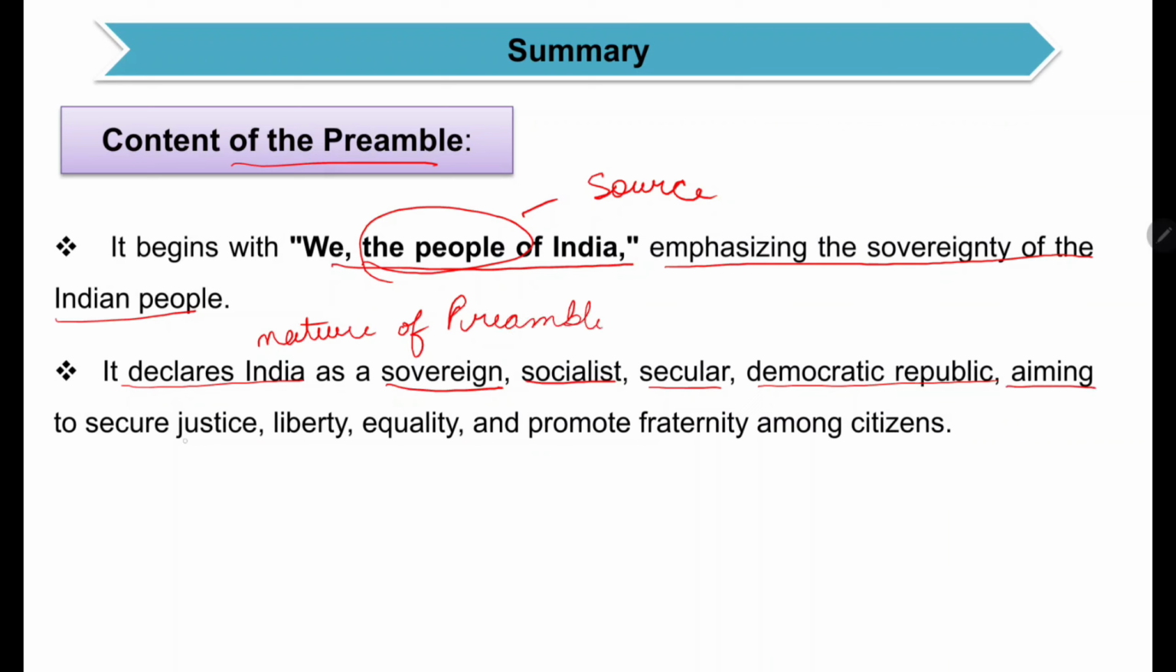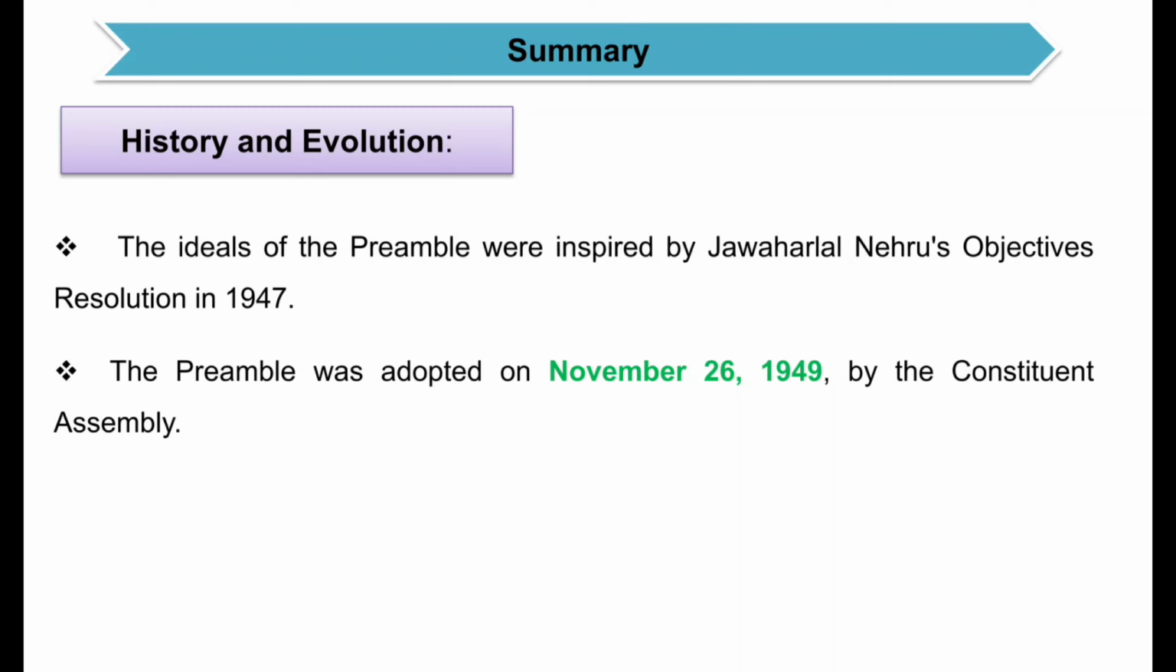And aiming to secure justice. What justice? Social, economic, political. Liberty. What liberty? Liberty of thought and expression. Equality of status and opportunity, and to promote fraternity among citizens. That means having the feeling of brotherhood. So let us see all these terms one by one, okay?